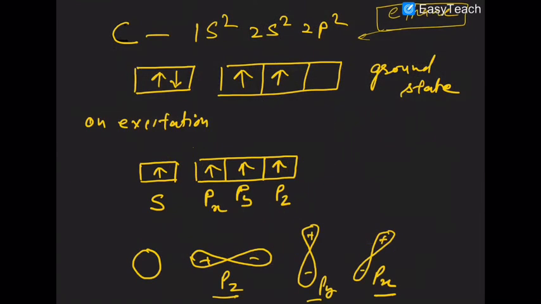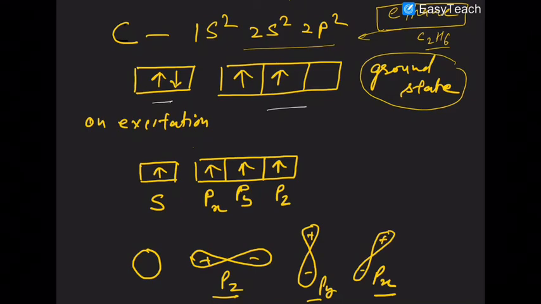Now let's look at the sp3 hybridization in case of the ethane molecule, that is C2H6. In this case, you will take two carbon atoms. Take the first carbon atom. The carbon is in the ground state.